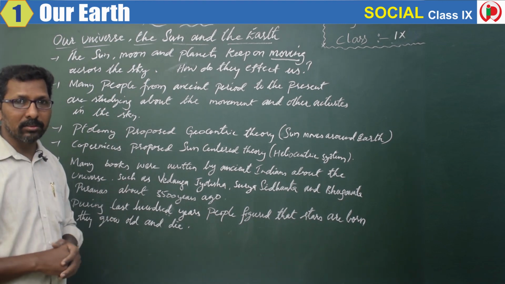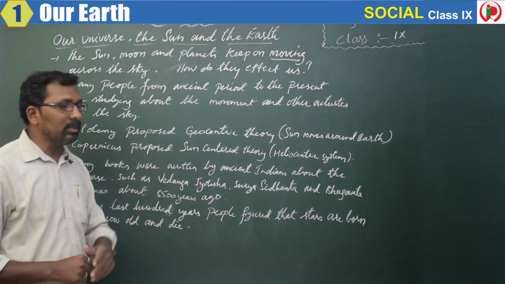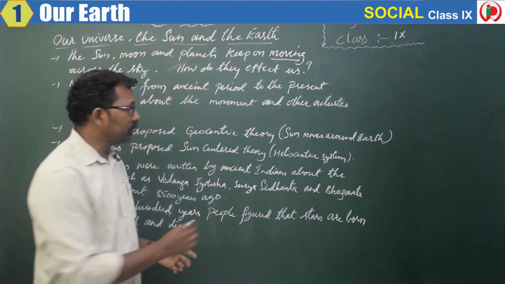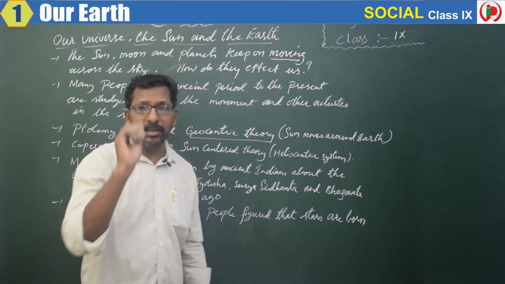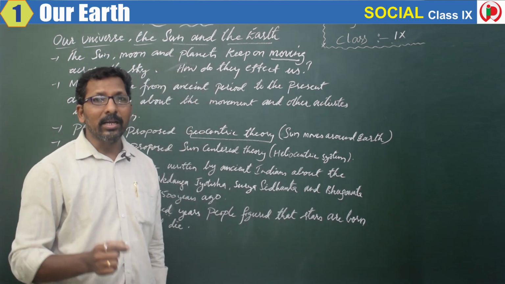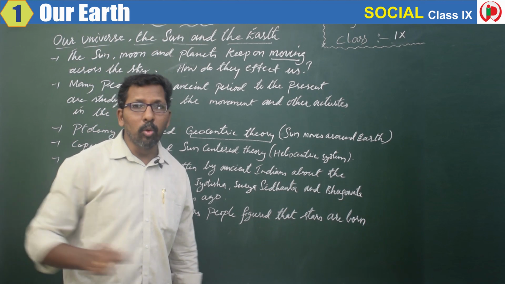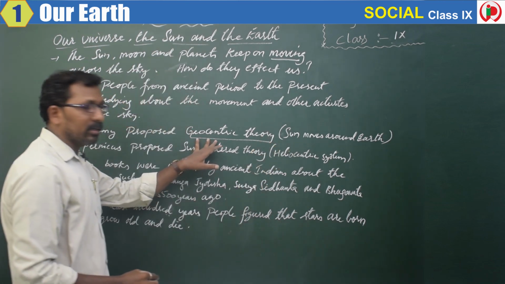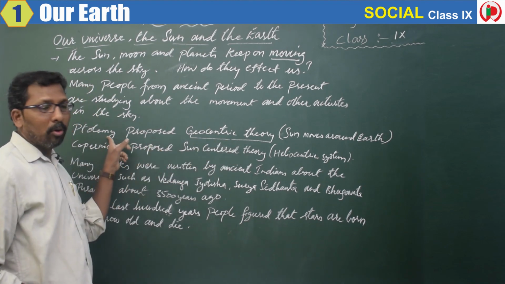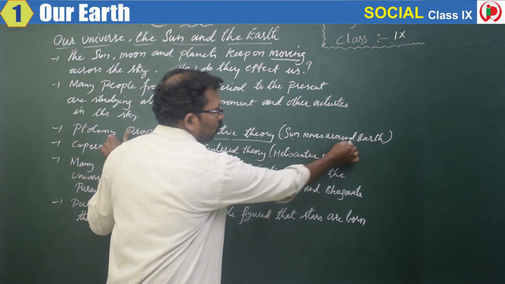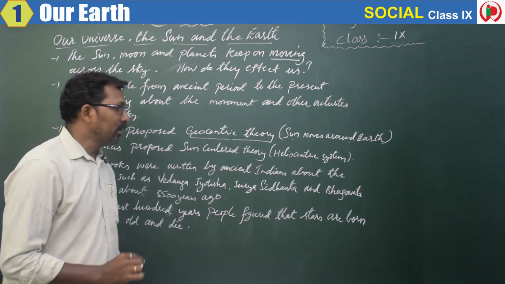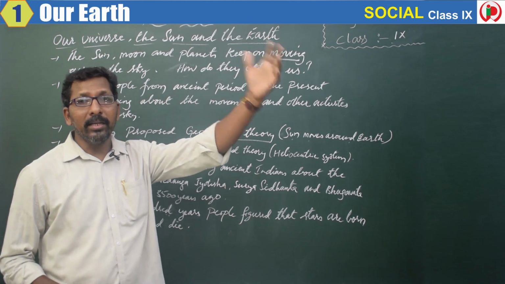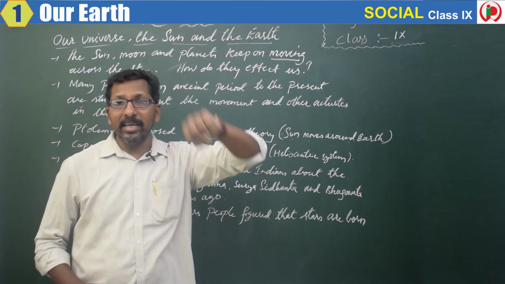He made maps, and with that, he did research on the universe also. In his geocentric theory, he says that the sun is moving around the earth. This theory proposed by Ptolemy was accepted by many people in the ancient period.